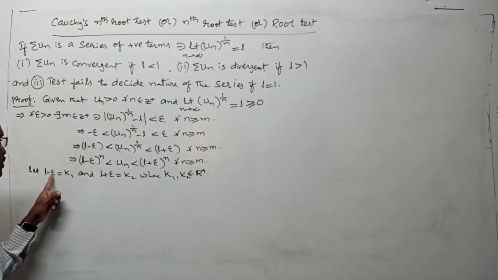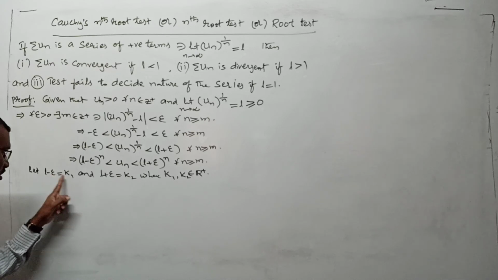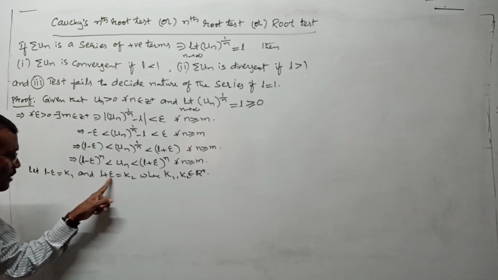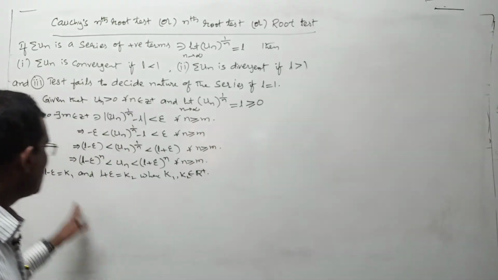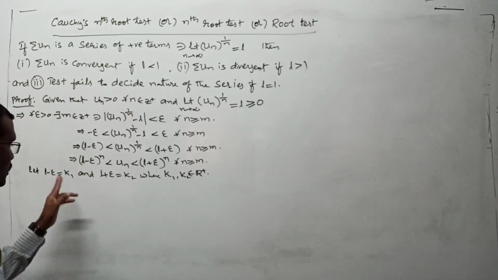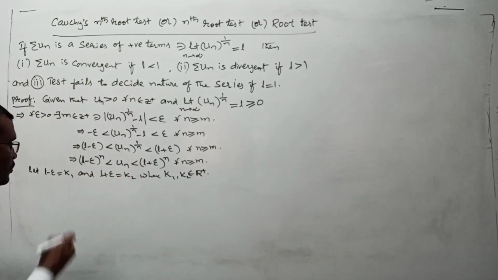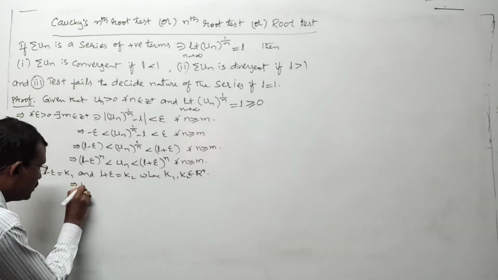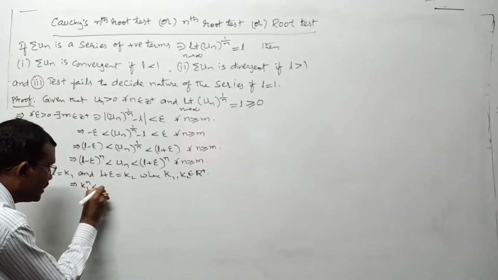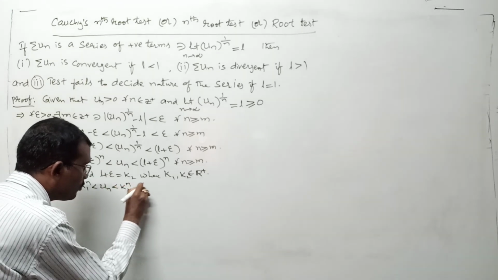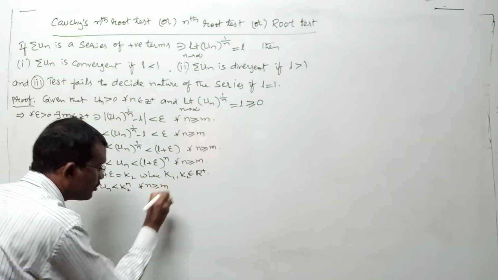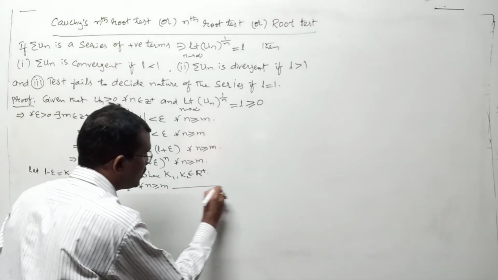right? Because epsilon is a positive real number, so L minus epsilon should be one positive real number, L plus epsilon is also one positive real number. Those two things we took as k1 and k2, right? Substitute those two results here, then what we get? k1 power n is less than u_n is less than k2 power n for all n is greater than or equal to m. Let it be this is relation number 1.